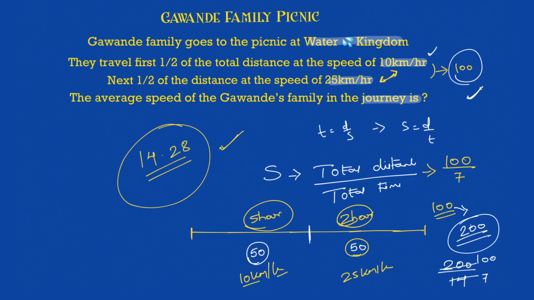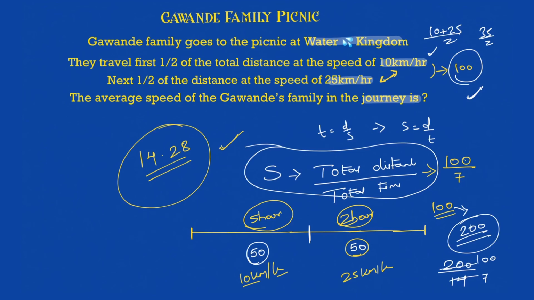Okay, so don't think that because they are asking for an average speed, it has to be what I had learned, 10 plus 25 divided by 2, this is 35 divided by 2, 17.5, and that will be one of the options. Don't think in that way. Average speed is always total distance upon total time. What is the total distance traveled in the entire journey? I can split up the journey into any number of parts, divided by the total time taken for the entire journey. That will always be your average speed.